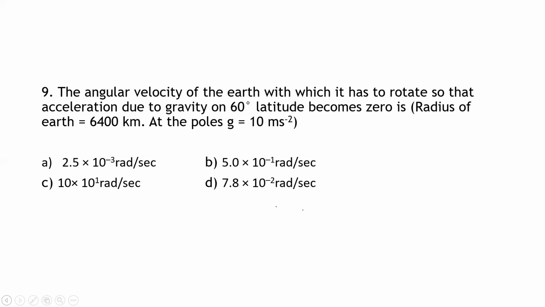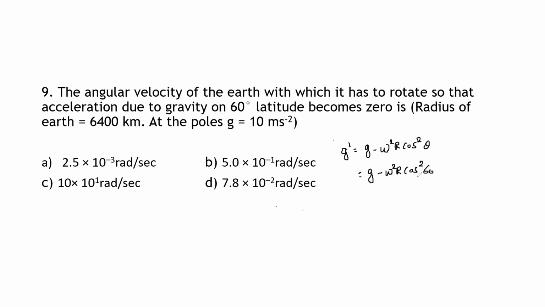So already we know that the acceleration due to gravity varies due to four concepts: due to the shape, due to the rotation or axis of rotation, due to the height, and due to the depth. So here it is due to the rotation. The formula is g dash is equal to g minus omega square into R cos square theta.